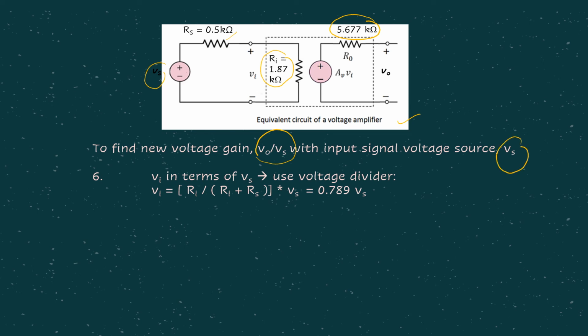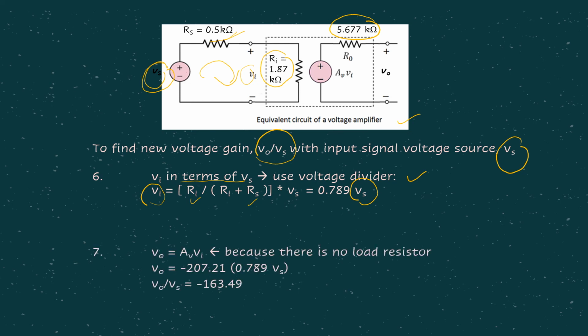In this case, we need to relate it to Vs. So what do we do? Step number 6, we find Vi in terms of Vs, by using voltage divider. So Vs is here, we know the RS value, we know the RI value, then we have the VI. Obviously, we can do voltage divider in this loop to find VI in terms of VS. Substitute accordingly because we already know the values of RI and RS, then you have VI in terms of VS.